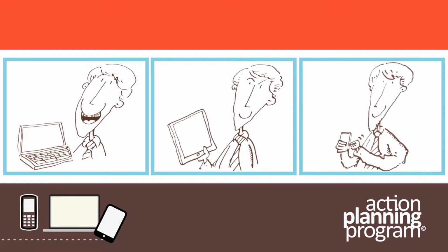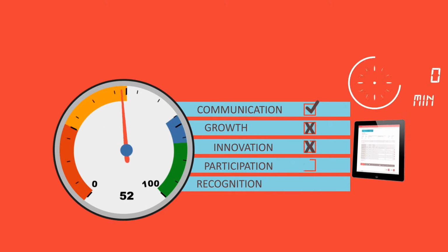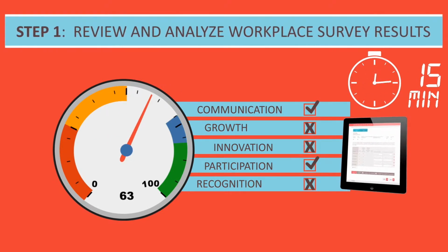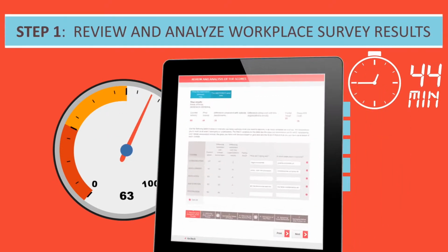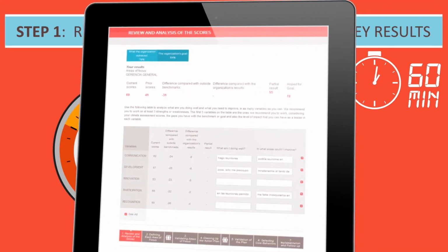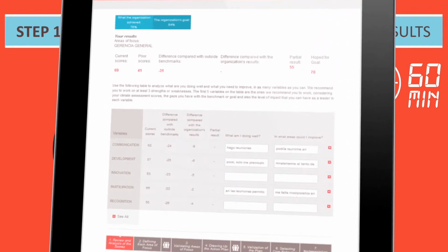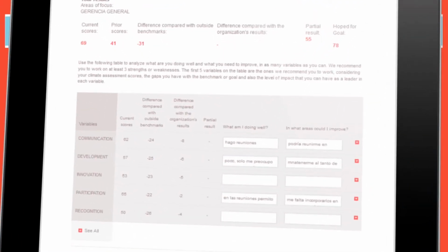Let's take a look at the 7 steps of the Action Planning Program. Step 1. Review and analyze workplace survey results. Here you'll see the 5 best and 5 not so great specific results from the Culture Survey. This will help you choose your areas of focus for workplace climate improvement.